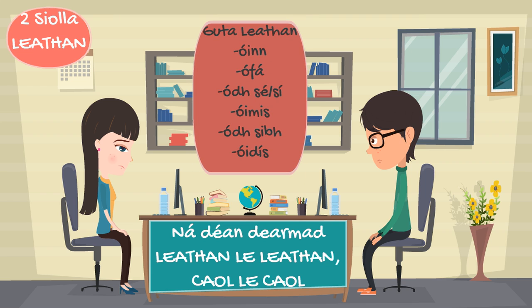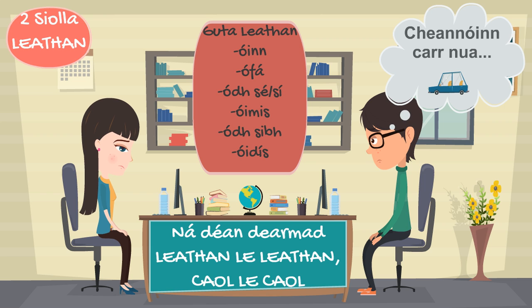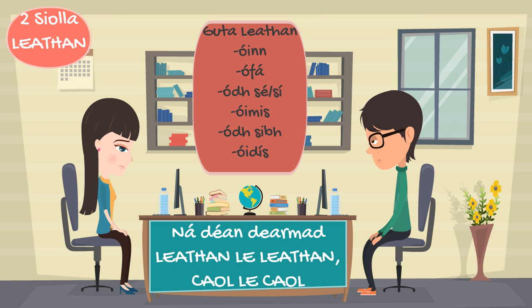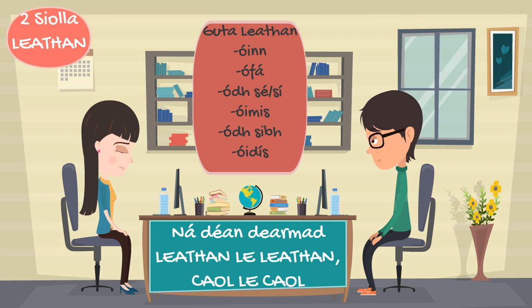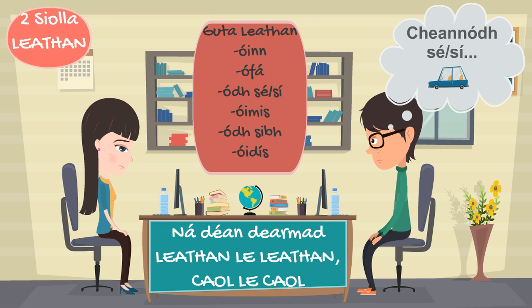Instead of mé, we add Ó-F-A-I-N-N to the root of the verb, like cheannóinn, I would buy. Instead of tú, we add Ó-F-Á to the root of the verb, cheannófá, you would buy. We add Ó-D-H followed by sé or sí for he and she, like cheannódh sé, cheannódh sí, he would buy, she would buy.